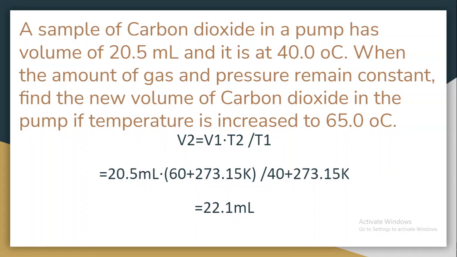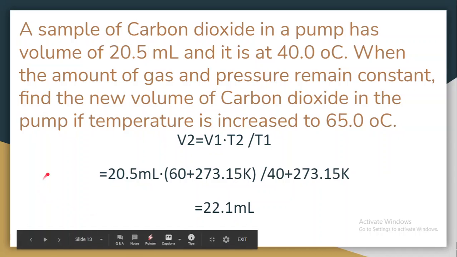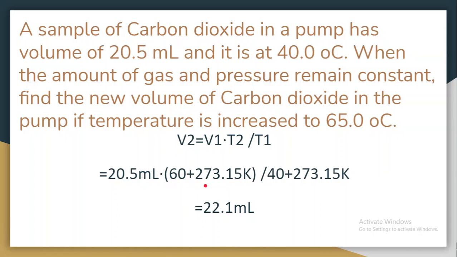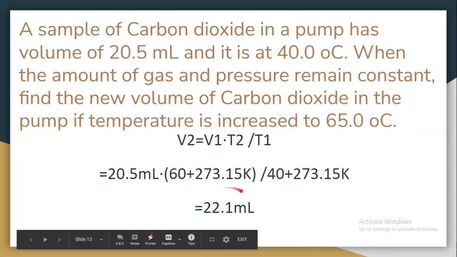So the final volume is equal to the initial volume times the final temperature, and don't forget to convert from degrees Celsius to Kelvin as stated in the rule, over the initial temperature, also converted to Kelvin. The final answer will be 22.1 milliliters.